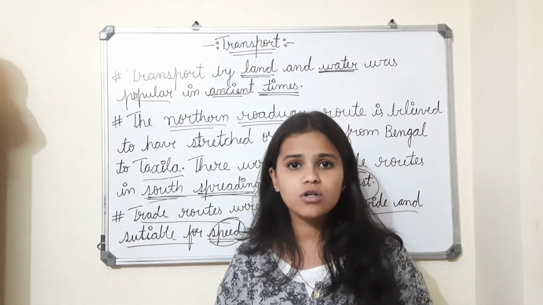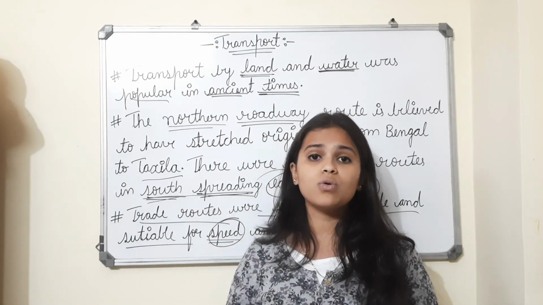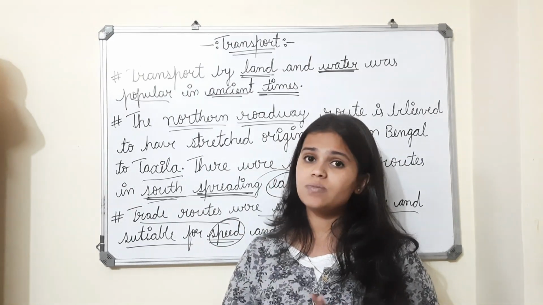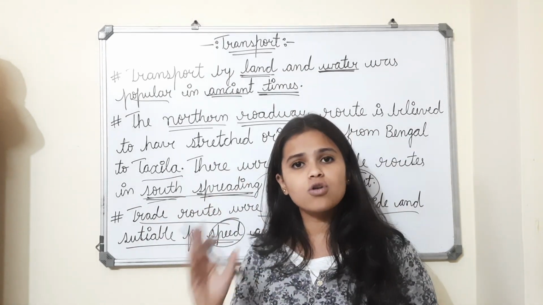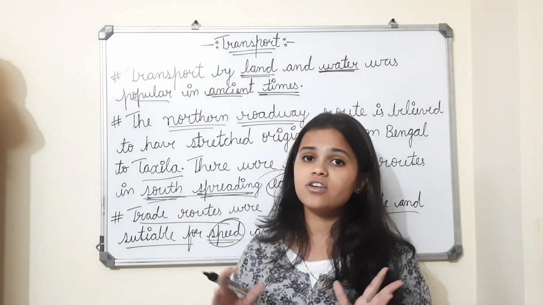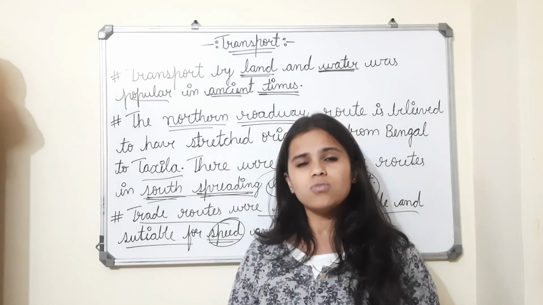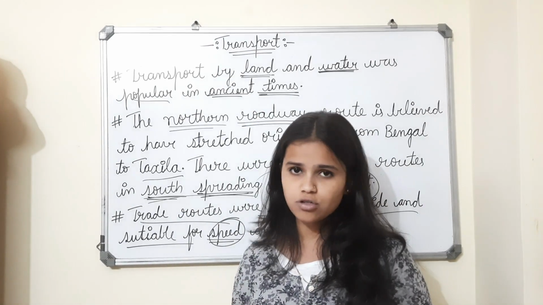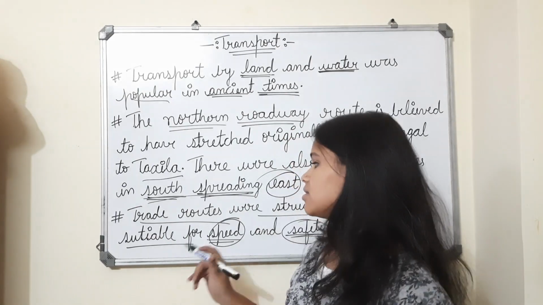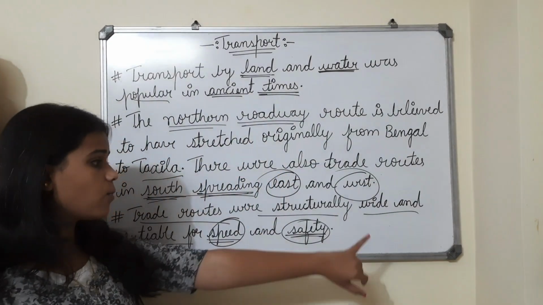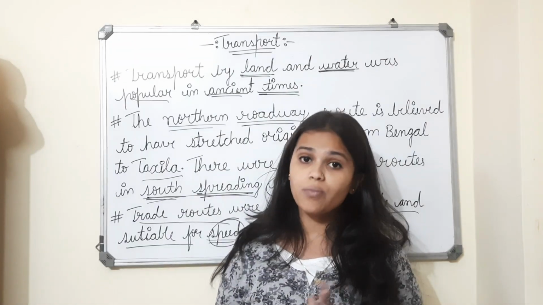the speed will also be good, and with the speed, there will also be safety for the person who is driving, because speed and safety are very important when you're driving, especially on a highway. So mostly, if you're transporting from one place to another, they have particular roads like highways. Mostly they go by highway only if you talk about land transport. So it is very particular that the trade routes were structurally wide and suitable for speed and safety. It was very much important.